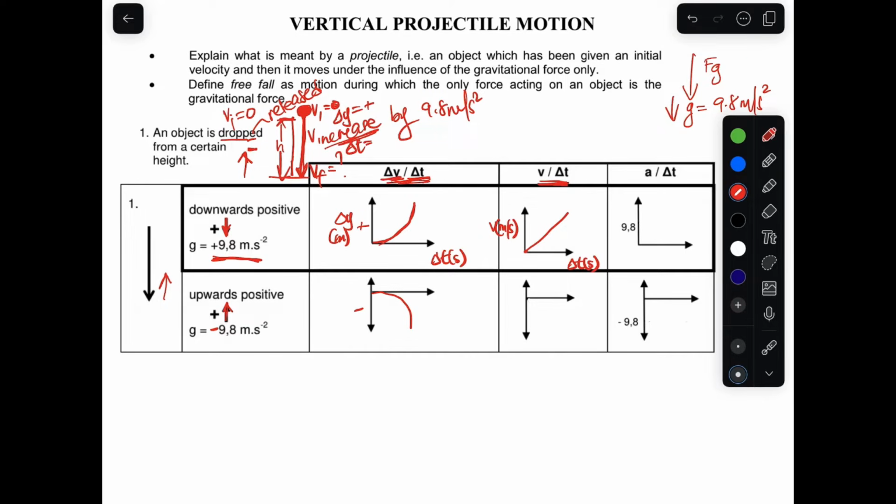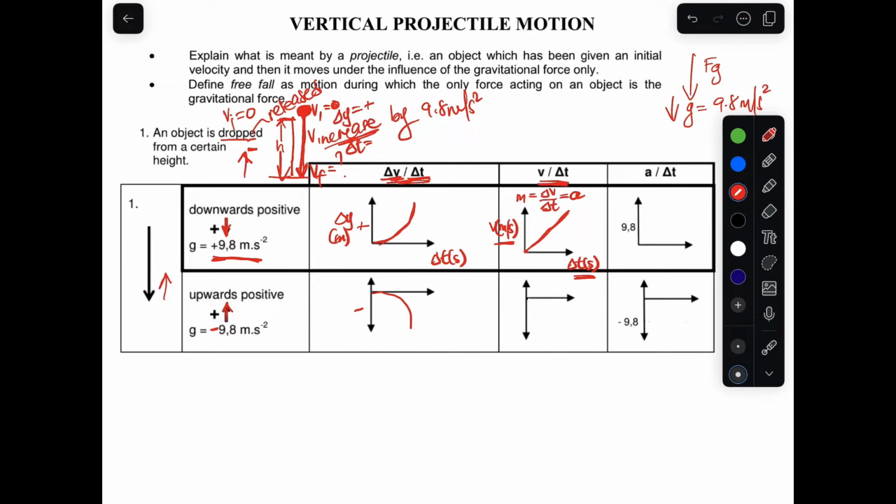So in this graph, guys, when they talk about the gradient, this is a straight line, and a straight line consists of a gradient. The gradient here, m, is going to be the change in v over change in time, from the gradient, which is change in y over change in x. Our y is velocity and our x is time. So that means our gradient here is what? It is acceleration. All the time, guys, when you're given the velocity time graph, the gradient is the acceleration, and it's constant, and the acceleration here is 9.8, right?